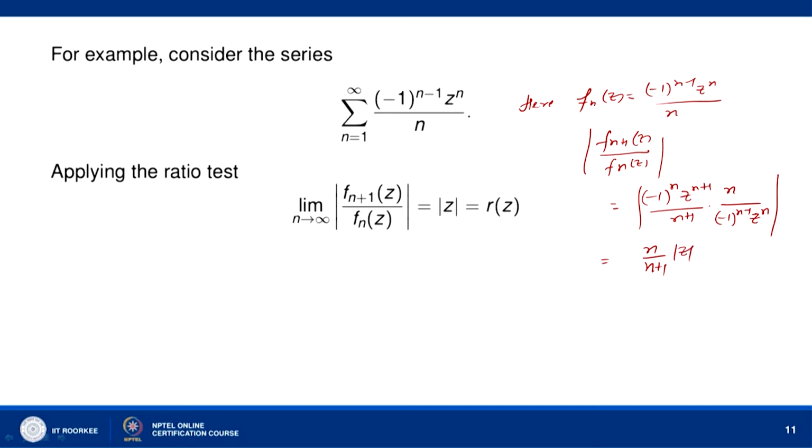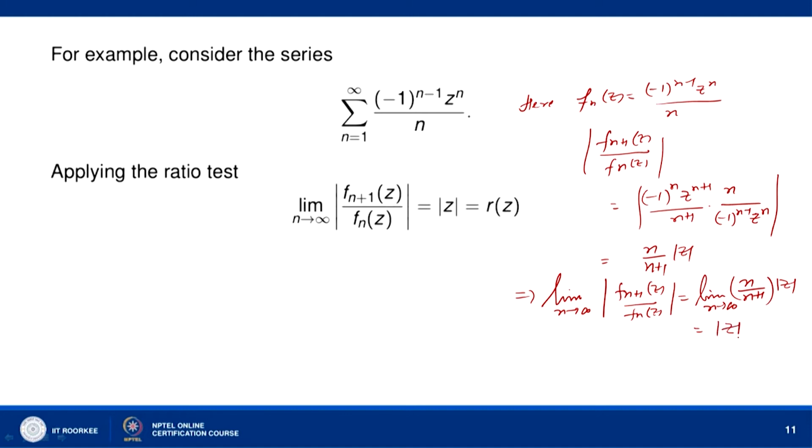So we get mod of z, and therefore limit n tends to infinity mod of f_(n+1)(z) over f_n(z) is equal to limit n tends to infinity n over n+1 into mod of z. n over n+1 as n goes to infinity tends to 1.